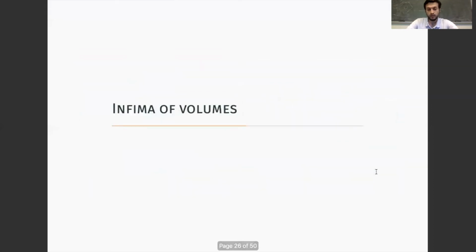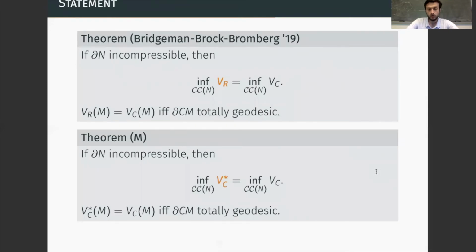So let's now move more precisely into the topic of the talk, the study of the infima. The results that I would like to talk about are the first, given by Bridgeman, Brock, and Bromberg, which concerned the infimum of the renormalized volume, and the second by myself, concerning the infimum of the dual volume of the convex core. The result by Bridgeman, Brock, and Bromberg tells us that when the hyperbolic manifold has incompressible boundary, then the infimum of the renormalized volume on the deformation space of convex co-compact structures is equal to the infimum of the volume of the convex core.